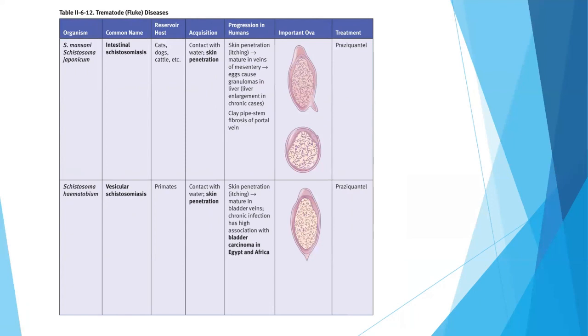Now, schistosoma infection is very, very important and very commonly asked in the examination. Schistosoma mansoni causes intestinal schistosomiasis. It is transmitted via skin penetration, which causes itching, and the worms mature in the veins of the mesentery. Eggs cause granulomas in the liver, and the treatment is praziquantel. Schistosoma haematobium causes urinary schistosomiasis, and the treatment is again the same, praziquantel.